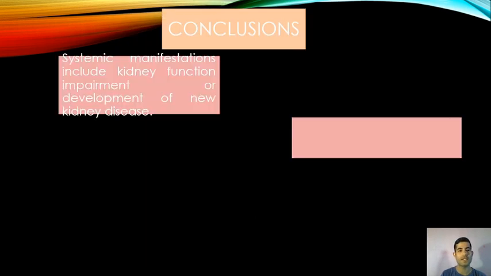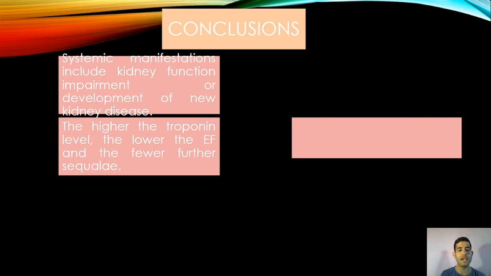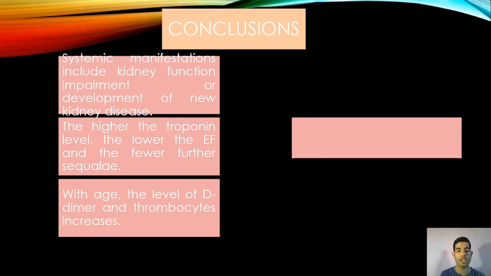In conclusion, systemic manifestations include kidney function impairment or development of a new kidney disease, maybe acute renal injury. The higher the troponin level, the lower the ejection fraction and the more further sequelae. With age, the levels of D-dimer and thrombocytes increase, which is logical, as elderly people have a high level of D-dimer, and thrombocytes are usually associated with infections and inflammation. For these reasons, elderly patients are usually prescribed anticoagulants such as acetylsalicylic acid.